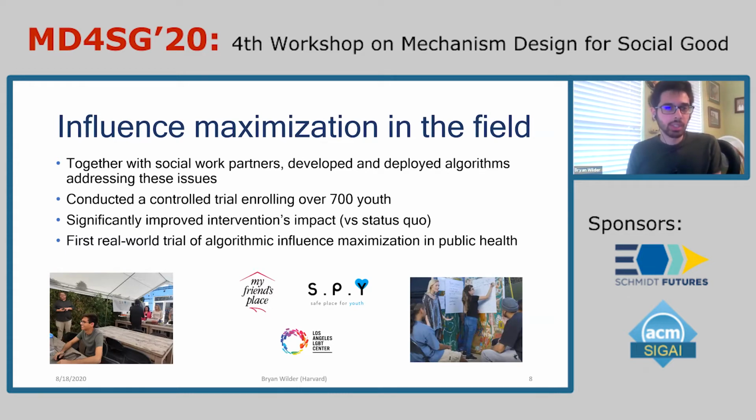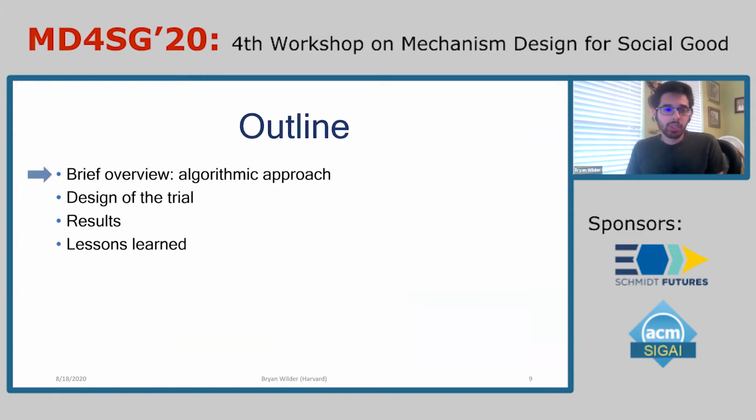And so we conducted a controlled trial that enrolled about 700 youth over the course of a couple of years in Los Angeles. And we used this trial to demonstrate a statistically significant improvement in the intervention's impact when it's targeted with the algorithmic approach that we developed, compared to the status quo techniques in public health. And so to our knowledge, this provides the first real-world trial for an algorithmic approach to influence maximization in a public health setting. Here's the outline for the rest of the talk.